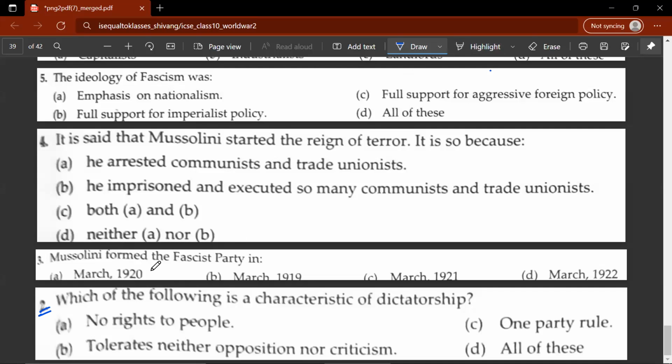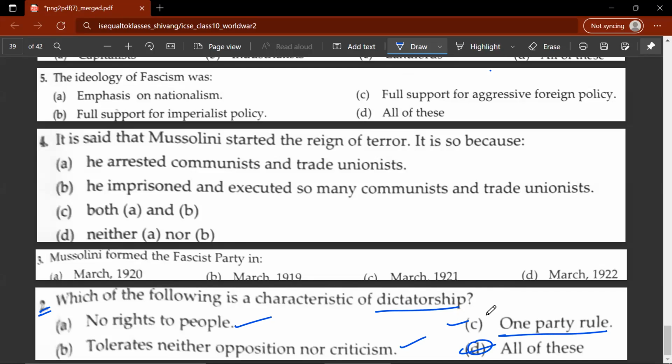In this video, we'll be studying World War II and revising questions on World War II. So let's start. Second question, which of the following is a characteristic of dictatorship? No rights to people, tolerates neither opposition nor criticism, one party rule. So D would be the correct answer.